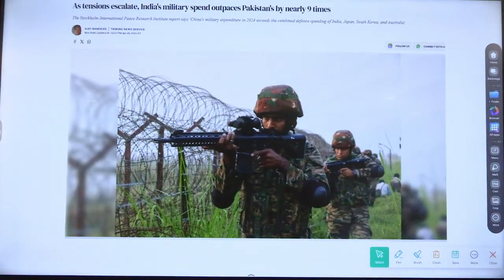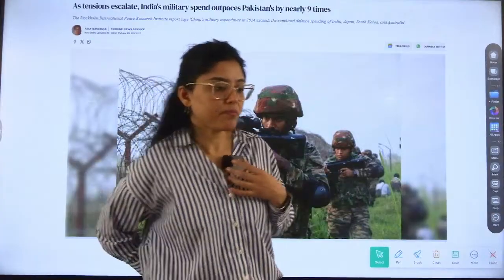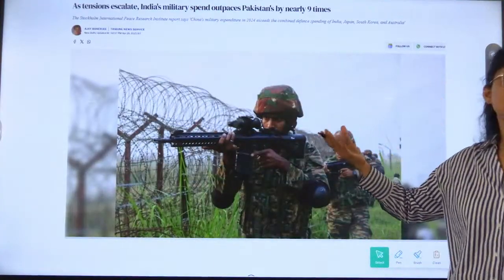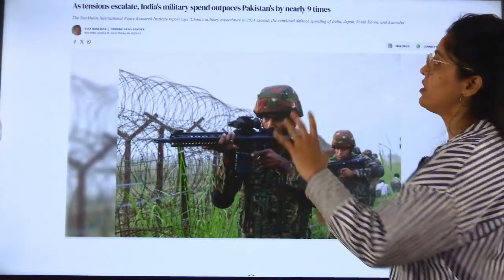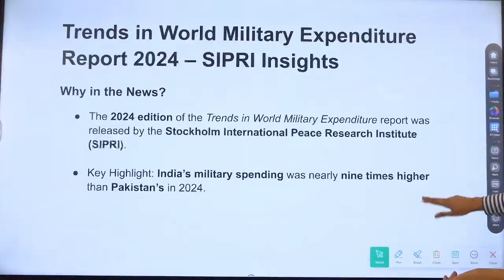As tension escalates, India's military spend outpaces Pakistan by nearly 9 times. Tension is there, India, Pakistan. So this is a SIPRI report on military expenditure. India's military spend outpaces Pakistan by 9 times.